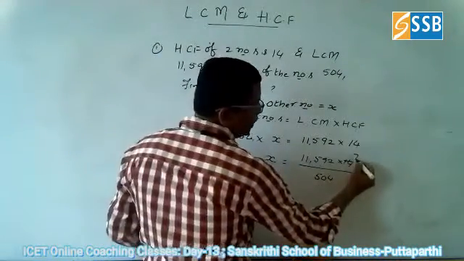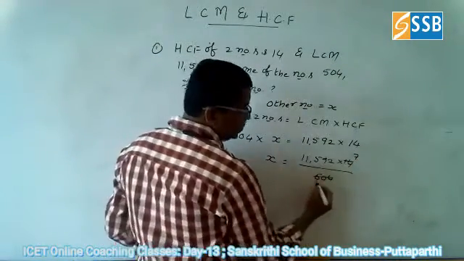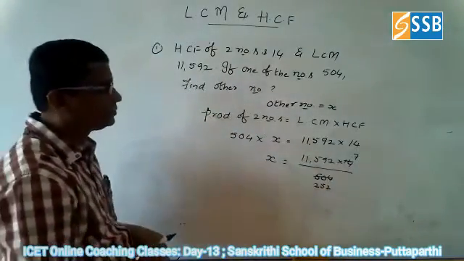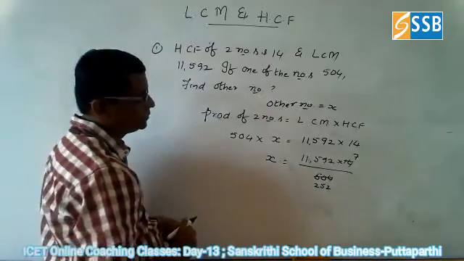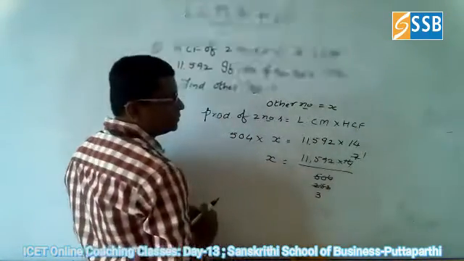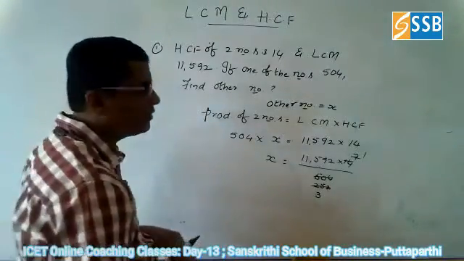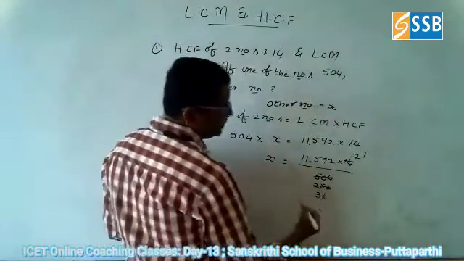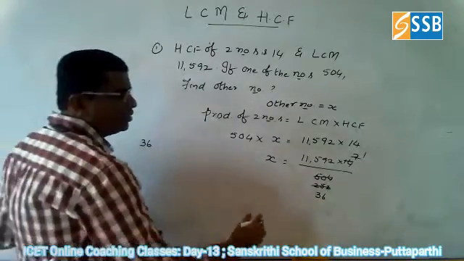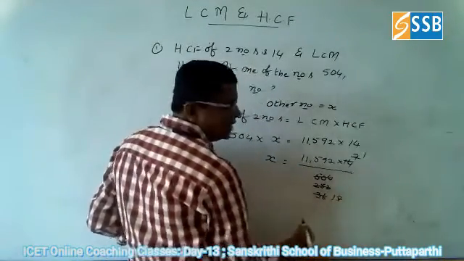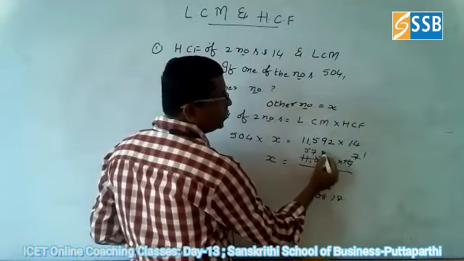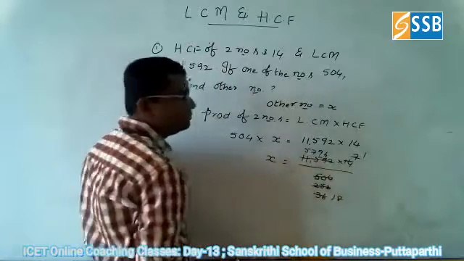So 2 with 2 you can go for it. 2 7s are 14. 2 2s are 4, 2 3s are 6, remainder 4. Again you can divide 36 directly, no problem at all. 2 18s are 36. 2 9s are 18. 2 6s are 12.